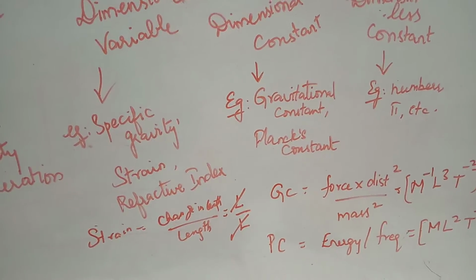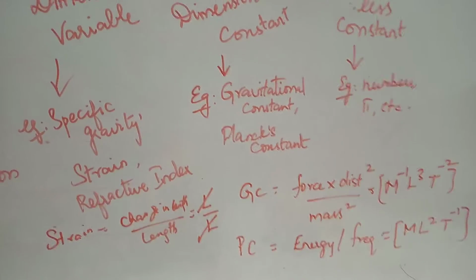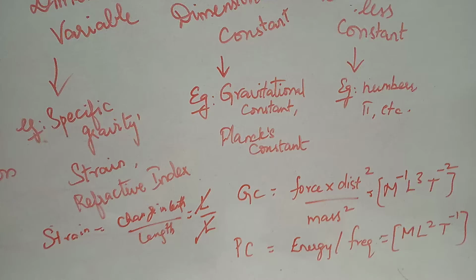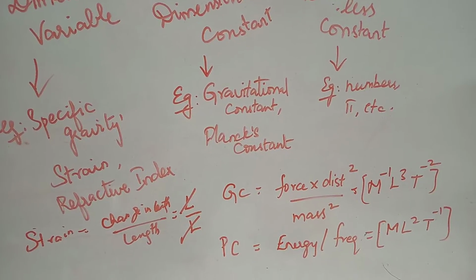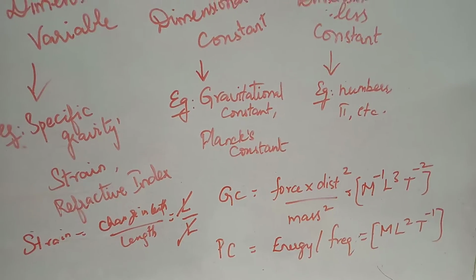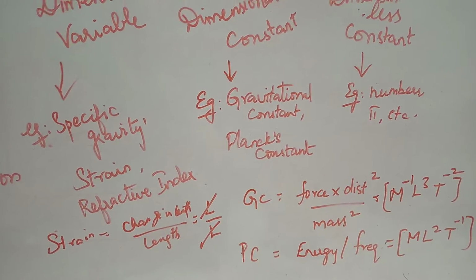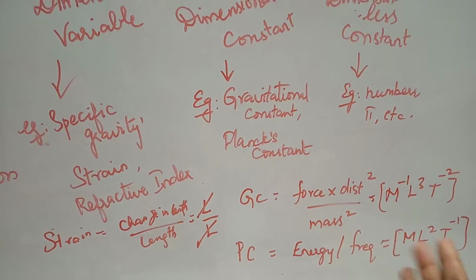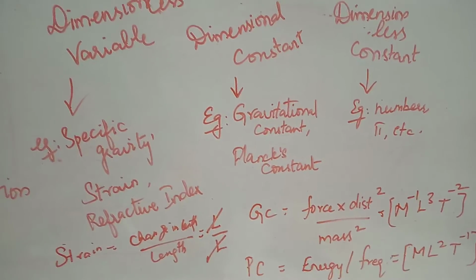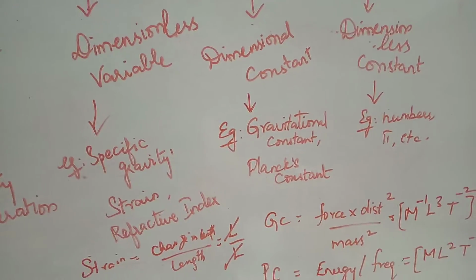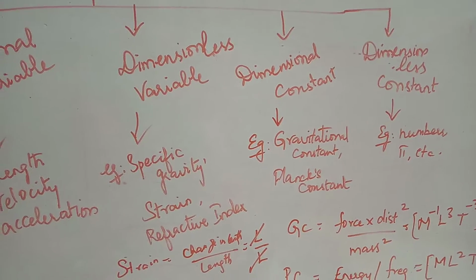Similarly, Planck's constant is given by the equation energy by frequency, and it is given by the dimension m L power 2 t power minus 1. I will give you the explanation of how this dimension representation has been obtained, and will be completing with the dimensionless constant first.